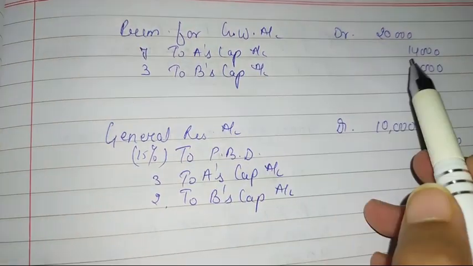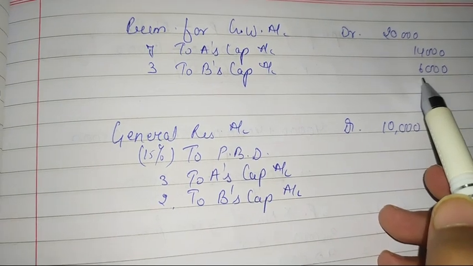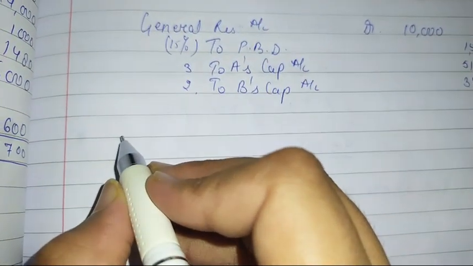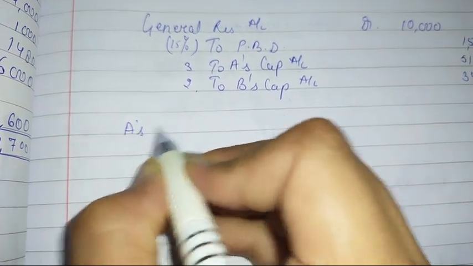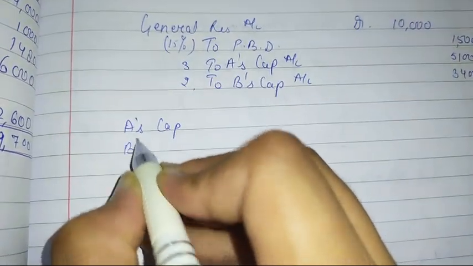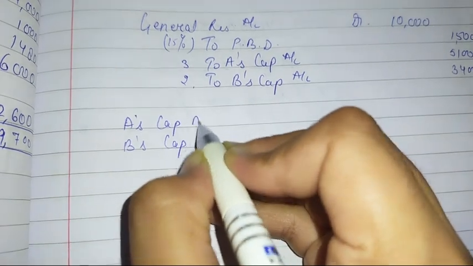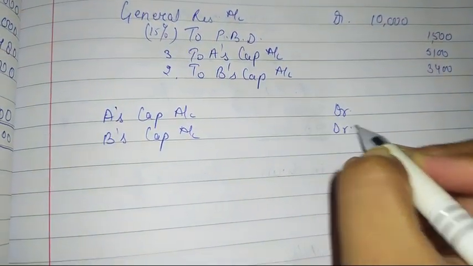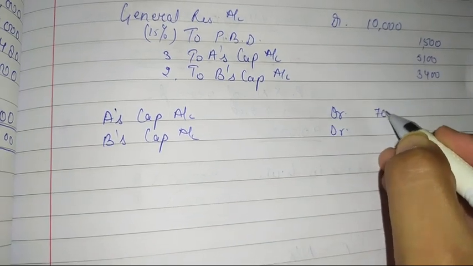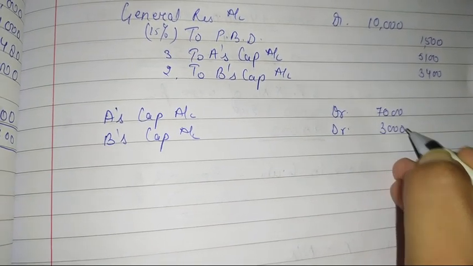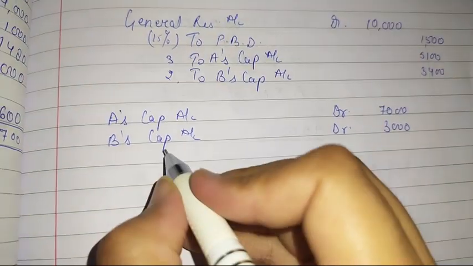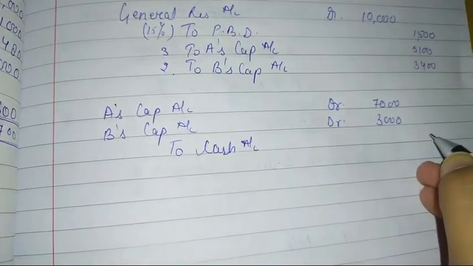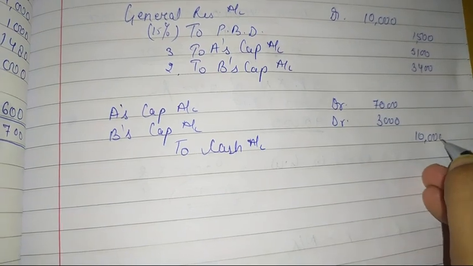A and B are getting 14,000 and 6,000 for their goodwill. So we will make the entry of withdrawal. A's capital, B's capital account debit, and it is 7,000 and 3,000 because 50% amount is being withdrawn. So to cash account, that is 10,000.